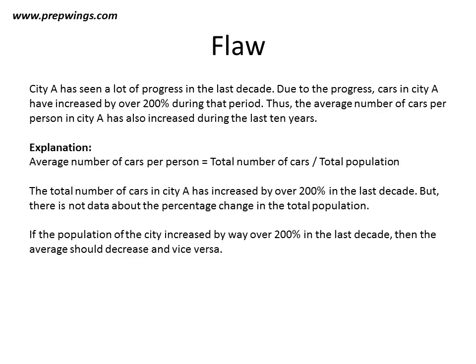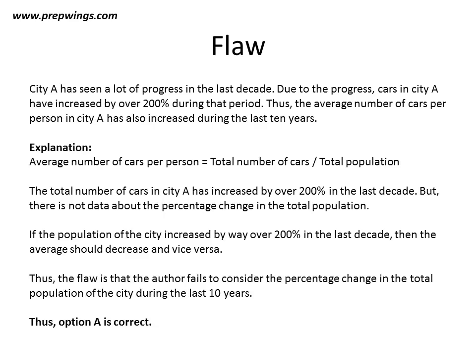If the population increased by more than 200%, then the average will decrease instead of increasing, and vice versa. So the flaw is that the author does not provide any information regarding the percentage change in the total population of the city during the last 10 years.